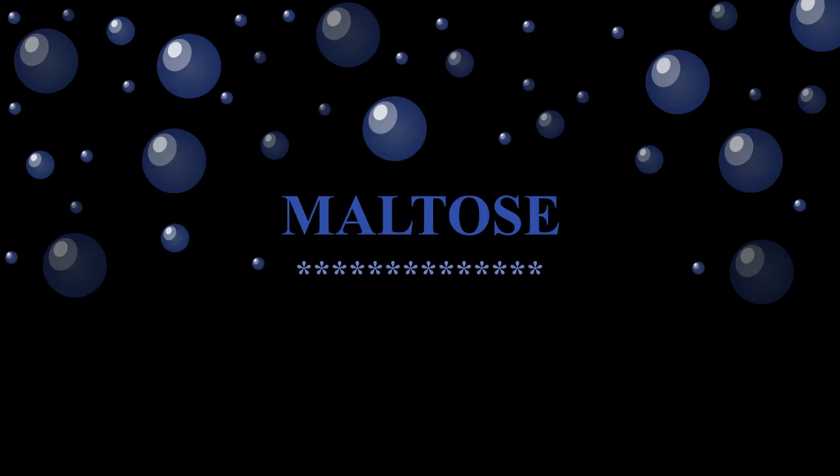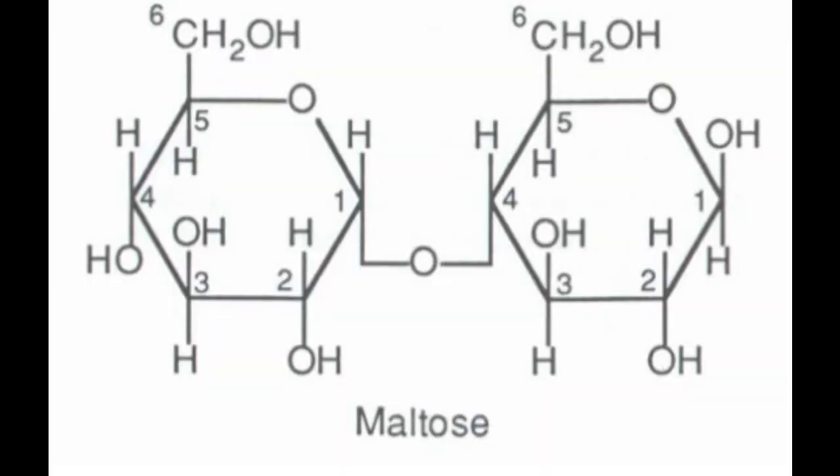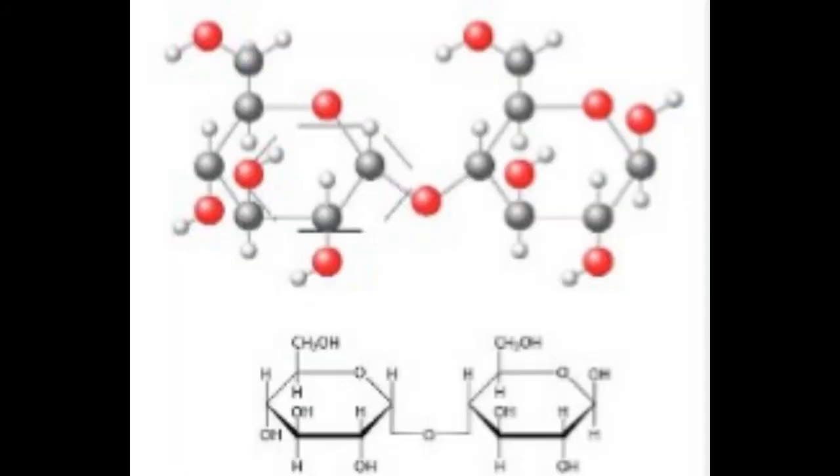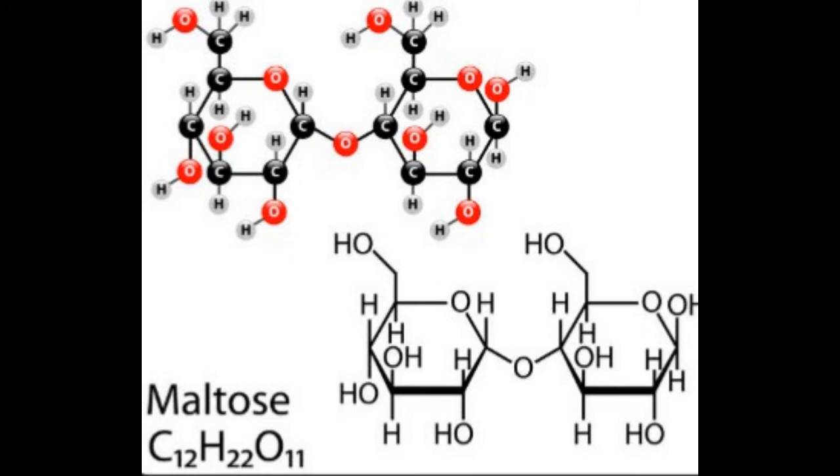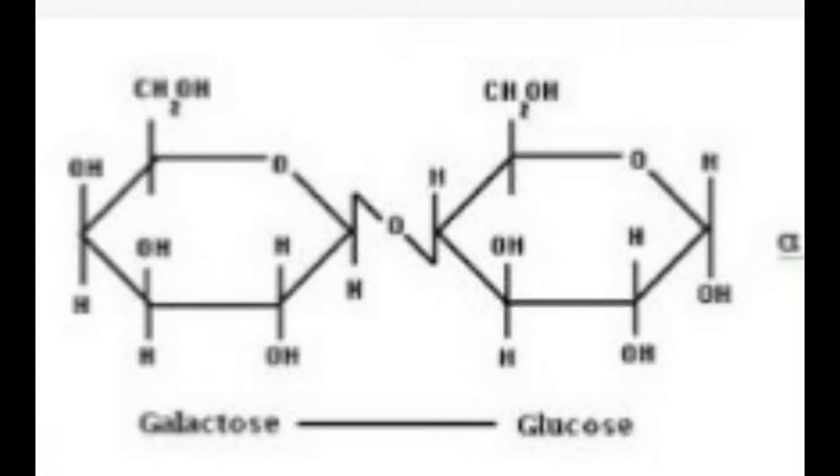Guys, the third example of disaccharide is maltose. It is a crystalline fermentable disaccharide sugar which is dextrorotatory. Guys, all biomolecule carbohydrates are optically active, meaning that they rotate the plane of polarized light to either the left or right side. Levo means left side and dextro means right side rotation. Its molecular formula is C12H22O11, same as that of sucrose and lactose, but the structure is different from that of sucrose and lactose.